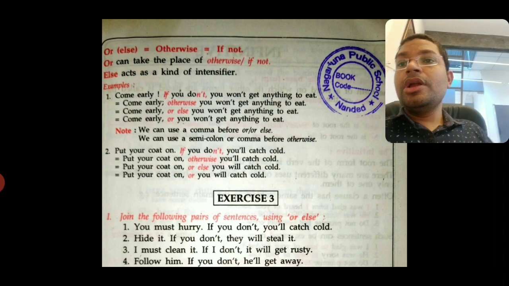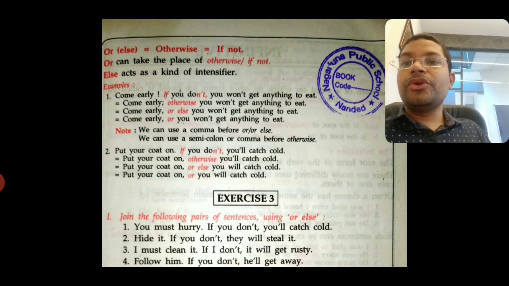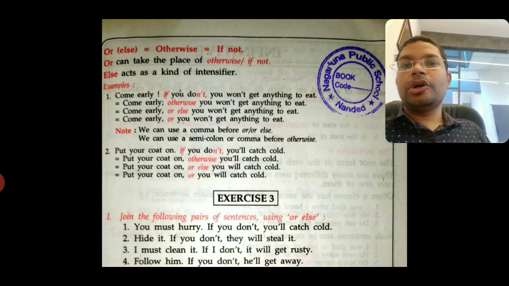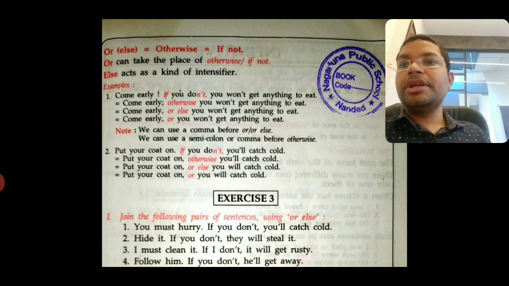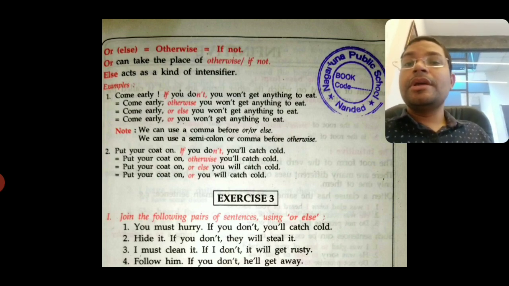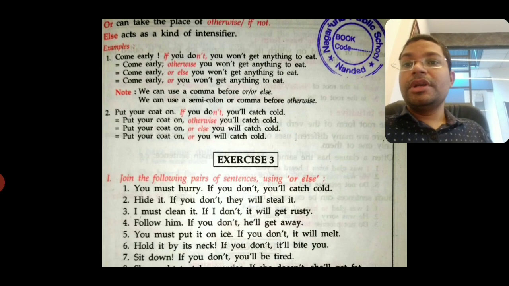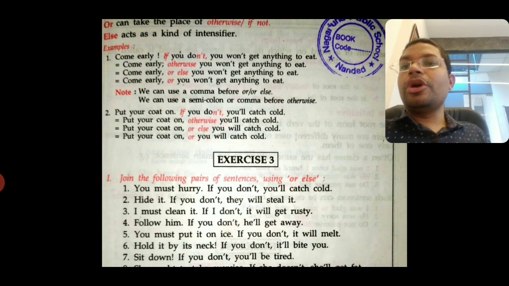So a note is given. We can use a comma before or else, and we can use a semicolon or comma before otherwise. Okay. So this is also very important to remember. When we are using otherwise, we can use a semicolon, and when we are using or else, we have to use a comma. Very good note.